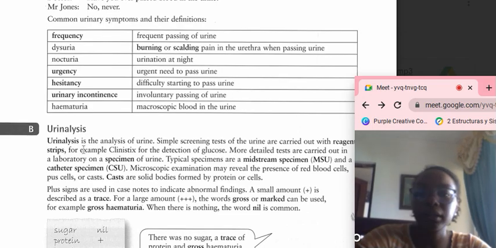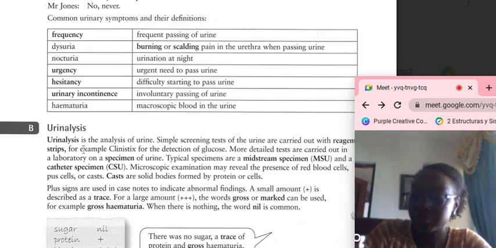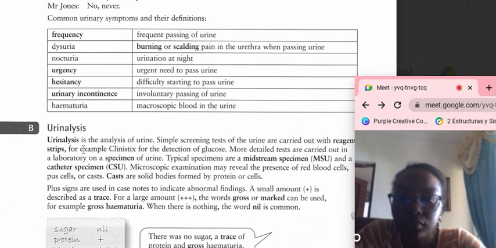Common urinary symptoms and their definitions. Frequency: frequent passing of urine. Dysuria: burning or scalding pain in the urethra when passing urine. Nocturia: urination at night. Urgency: urgent need to pass urine. Hesitancy: difficulty starting to pass urine. Urinary incontinence: involuntary passing of urine. Hematuria: blood in the urine.